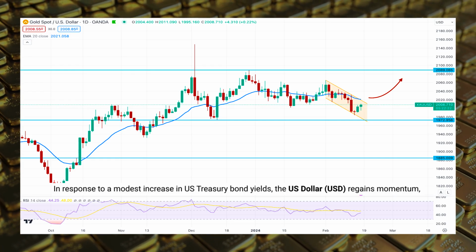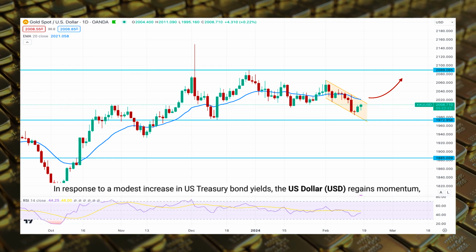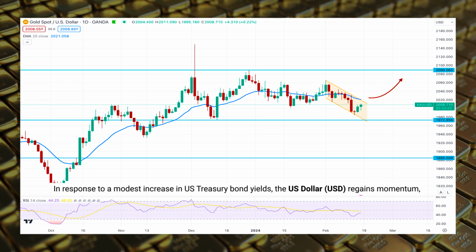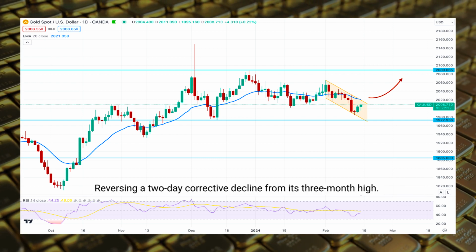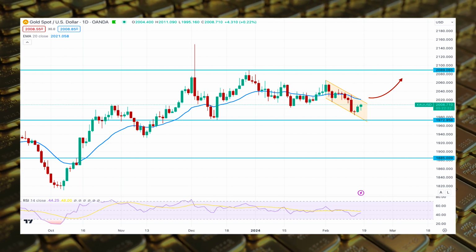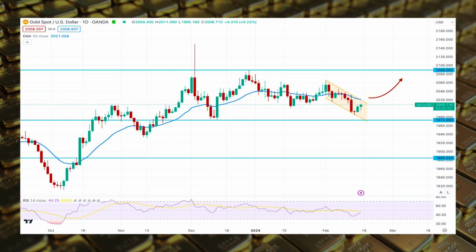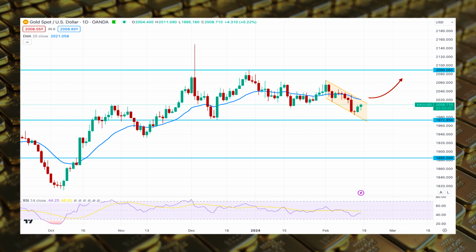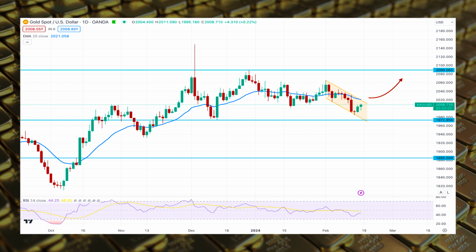In response to a modest increase in U.S. Treasury bond yields, the U.S. dollar, USD, regains momentum, reversing a two-day corrective decline from its three-month high. This development provides the commodity with a headwind. Furthermore, the prevailing optimistic sentiment in stock markets functions to restrict the increase in value of the safe haven precious metal.